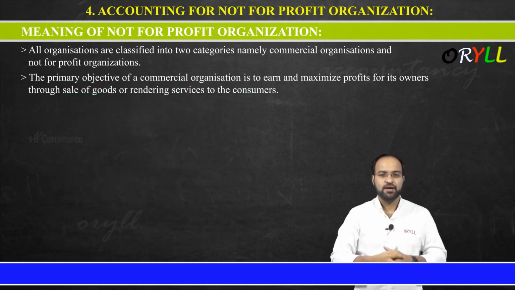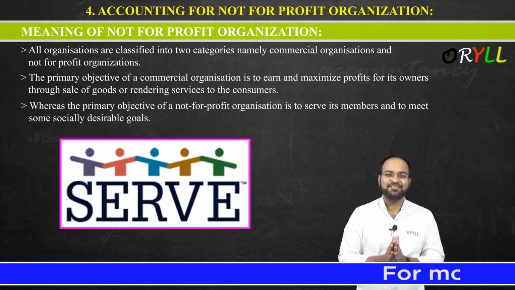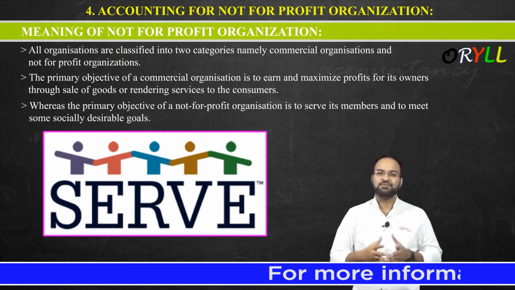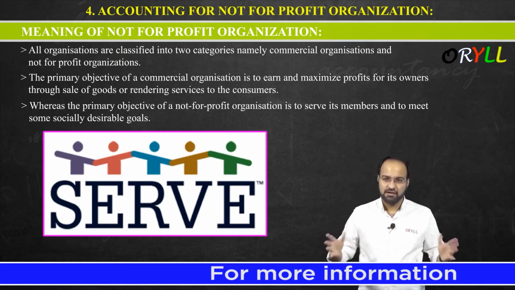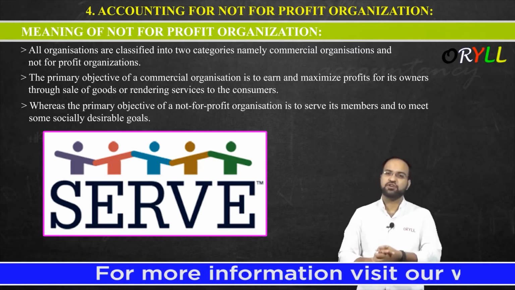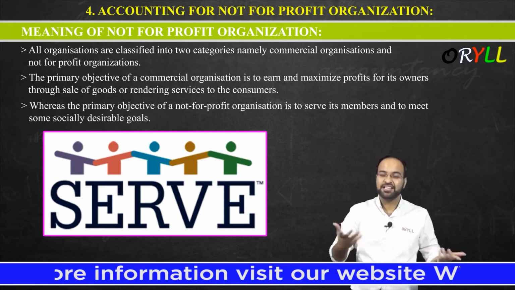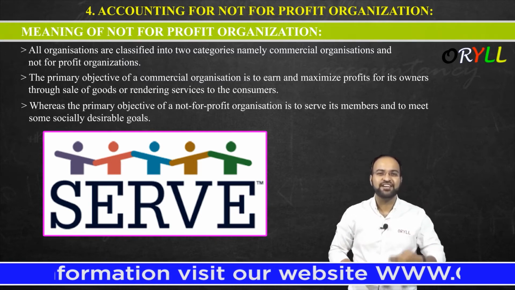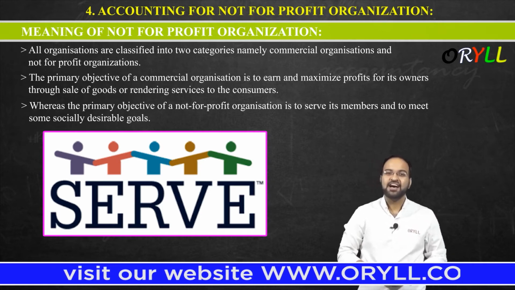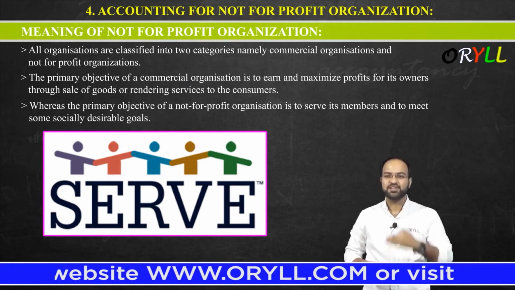Next point: whereas the primary objective of a not for profit organization is to serve its members and to meet some socially desirable goals. It means they are talking about non-commercial organizations, not for profit organizations. What is the main objective of a not for profit organization? First thing, not to make profit. Then what will they do? They just want to serve the society. They just want to give certain services to the society. And they want to achieve social goals, not personal goals. Social goals means nothing but to serve the society.